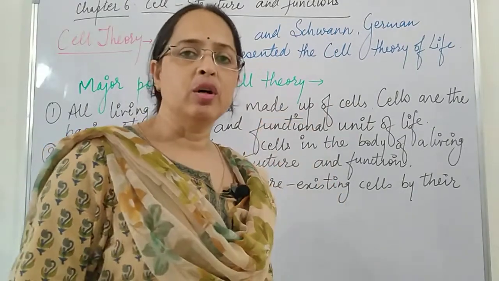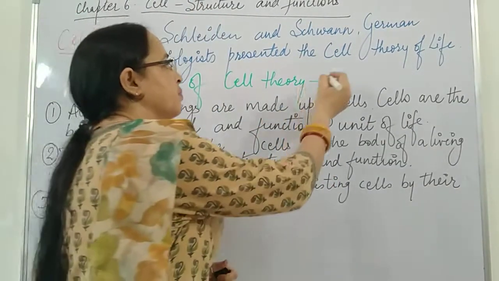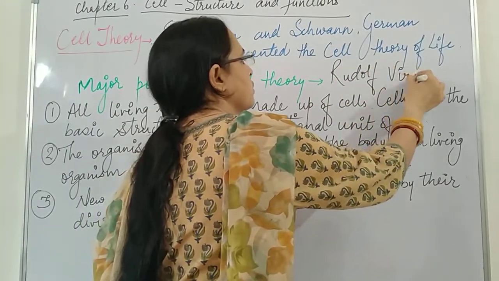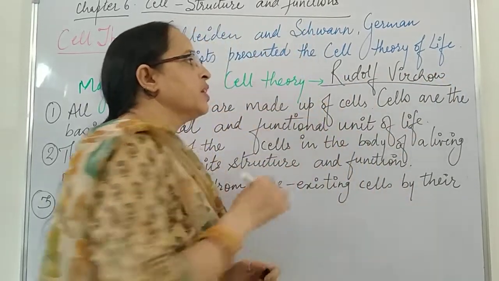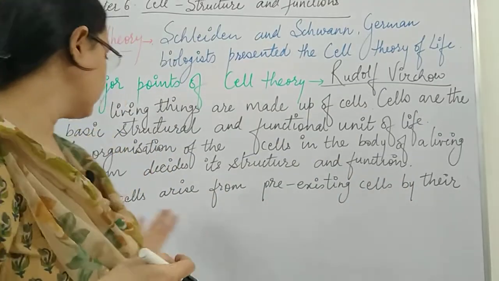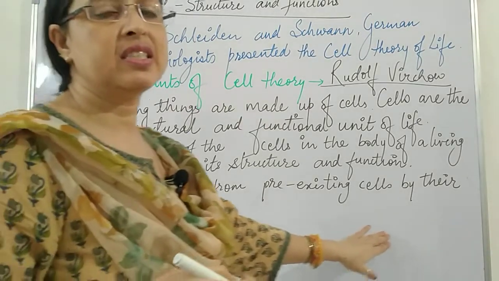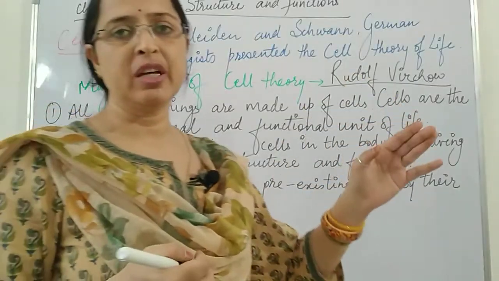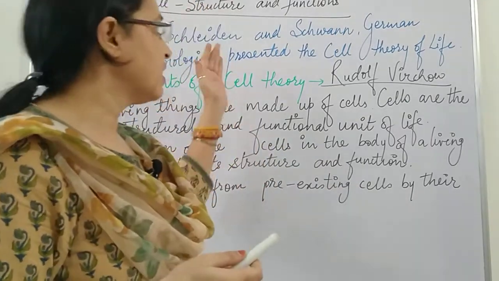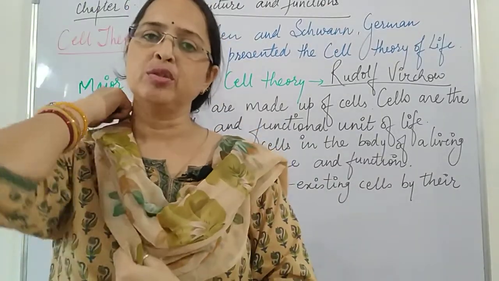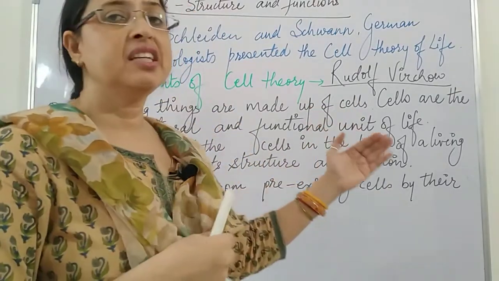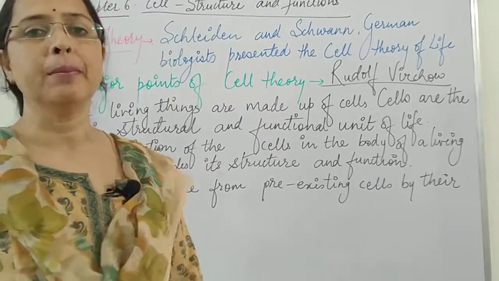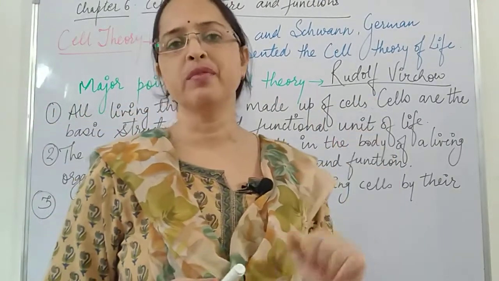But later on, another scientist named Rudolf Virchow, he proposed that new cells arise from pre-existing cells by their division. That means he also was working on the cell theory, and when he studied the cell theory proposed by Schleiden and Schwann, then he suggested one more point, he added one more point, and then he modified the cell theory by adding his postulate or his point of cell theory.